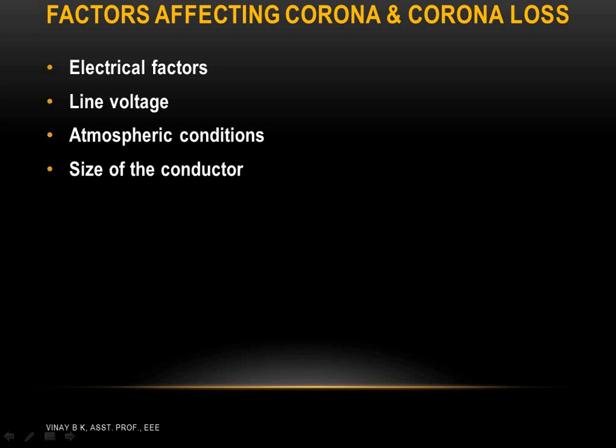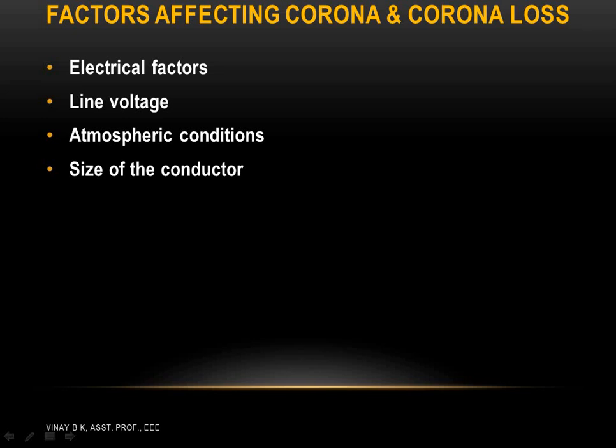for large size conductors, the critical disruptive voltage is more, and the phase voltage minus the disruptive voltage drop will be less.